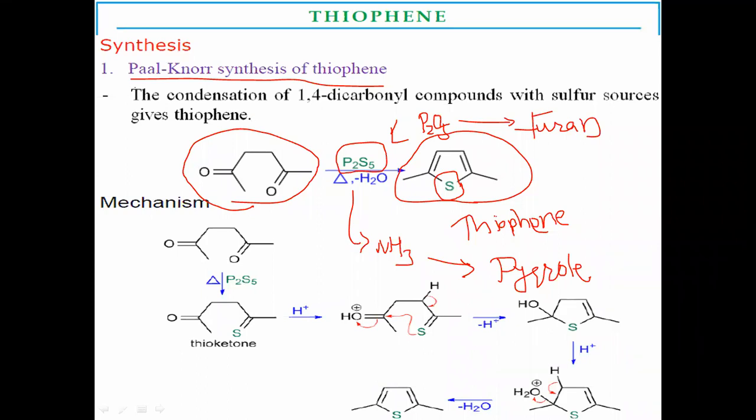These are the mechanisms. Firstly, attack of phosphorus pentasulfide.